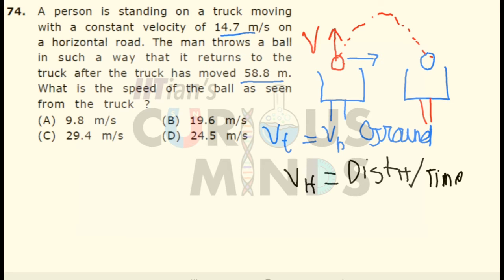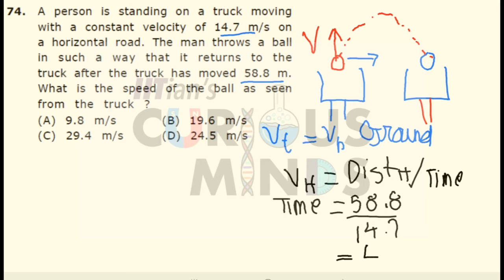Now the truck travels a distance of 58.8 meters. It means that v horizontal is equal to distance in horizontal divided by time. So the time will be equal to distance upon speed, which is 58.8 divided by the speed. The speed is given as 14.7. When I divide 58.8 by 14.7, the time is 4 seconds. So in short, the body travels vertically for 4 seconds.